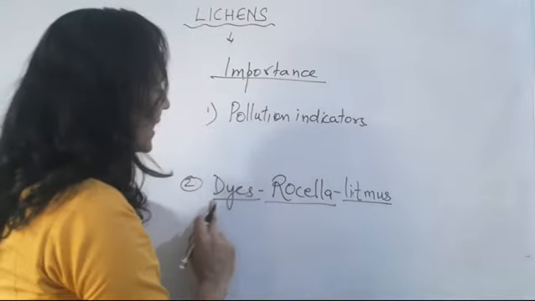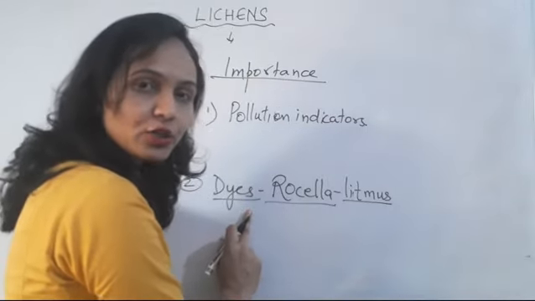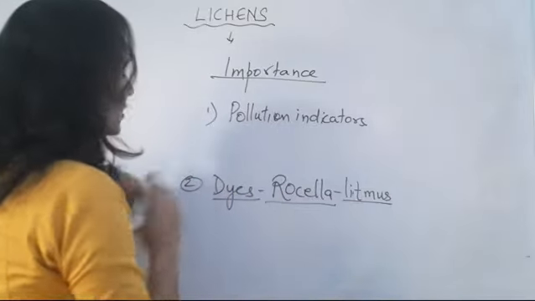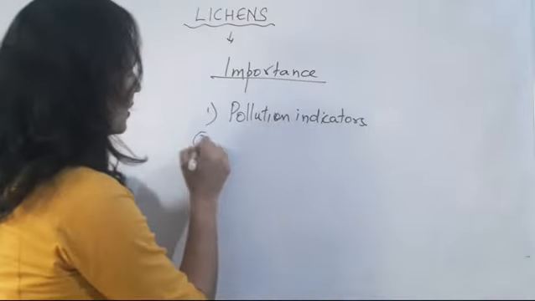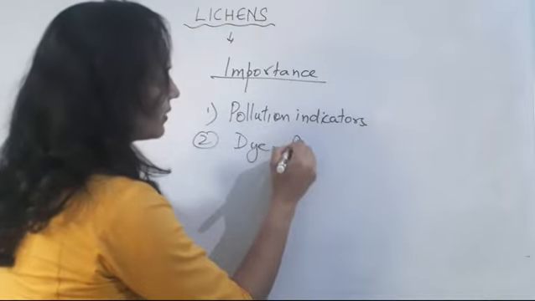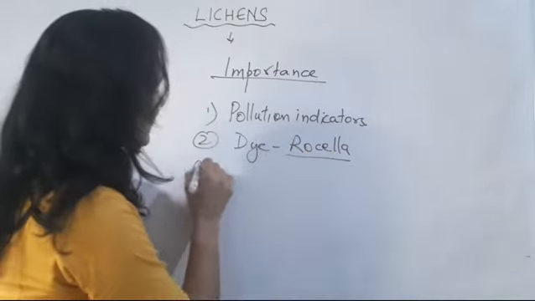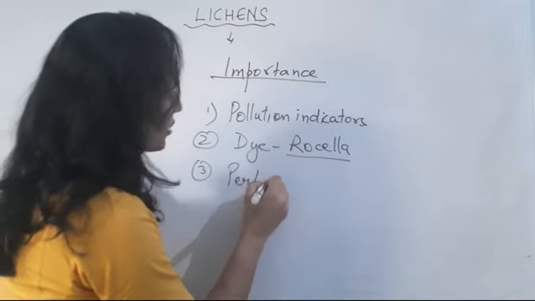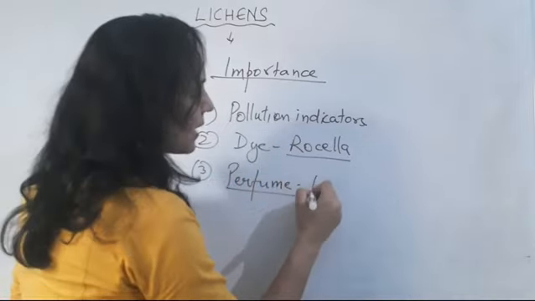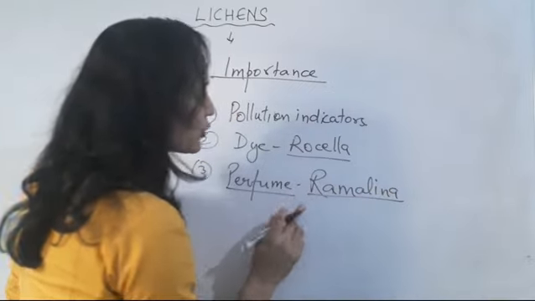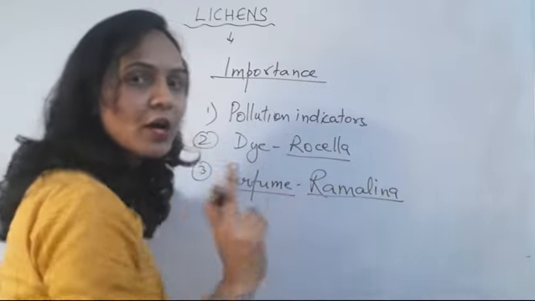So lichens are used in the production of dyes, example Rossella. Number three, they are used in perfume production. Example is Ramalina, a lichen which is used for the production of perfumes.